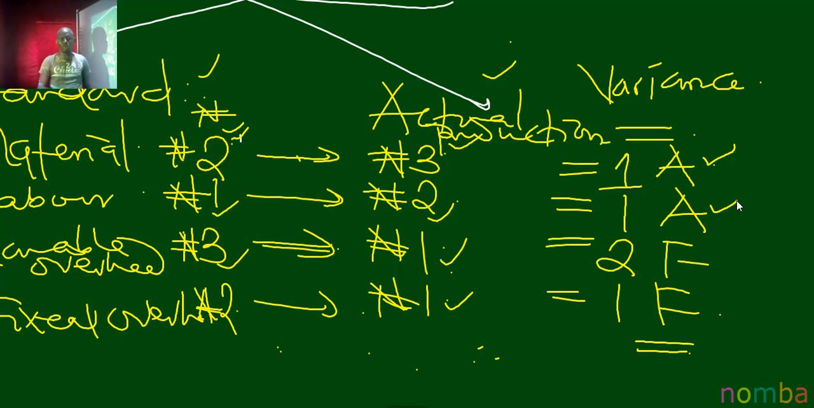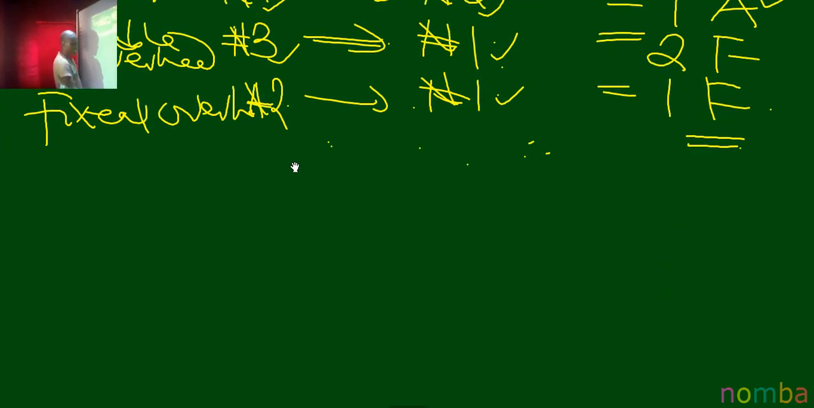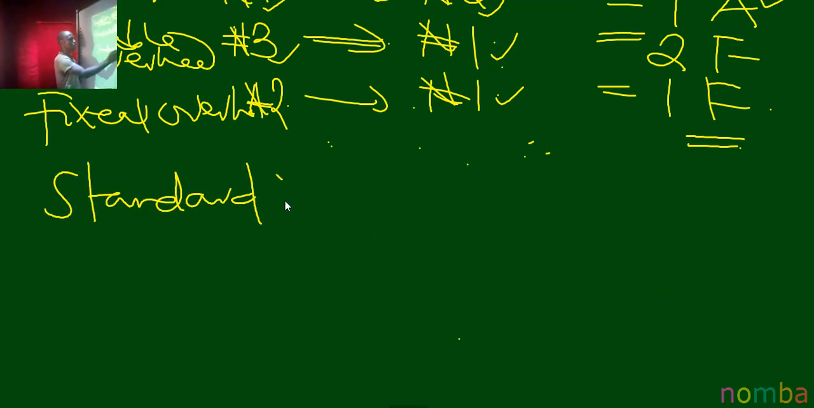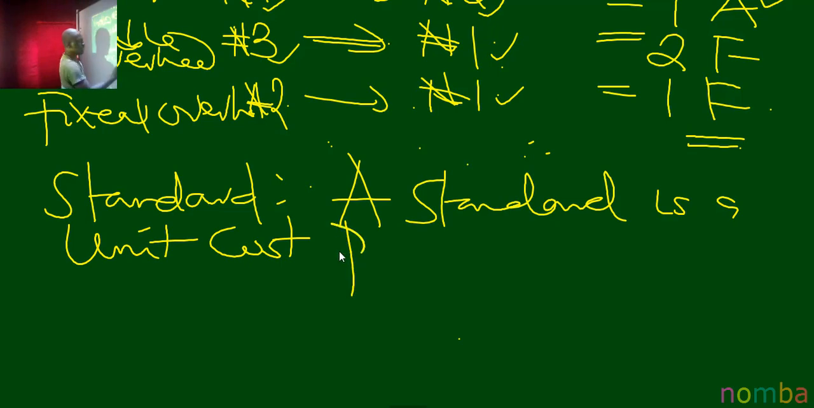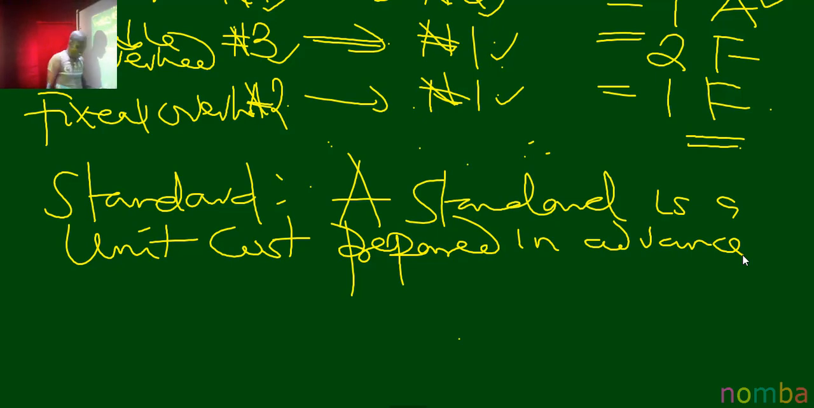Now, having established this background, I can go into some theory to explain what variance is. Let us start with what a standard is, please. I've explained that a standard is what you pre-establish before the production. From what I have here, a standard is a unit cost prepared in advance, based on expected resource usage.